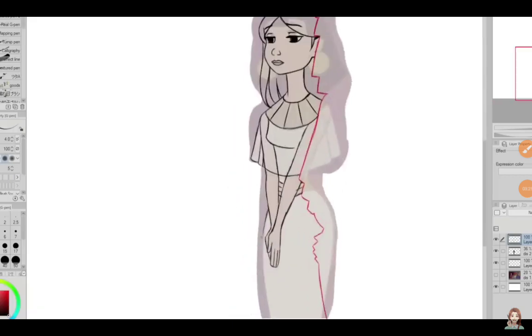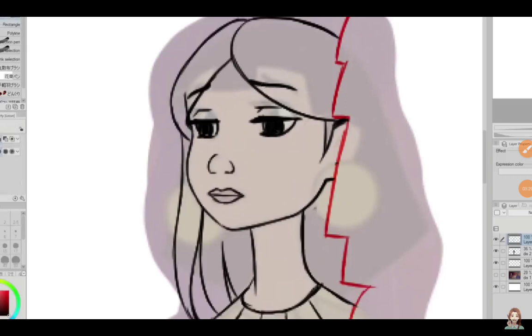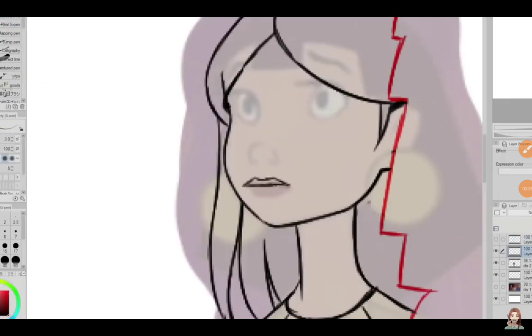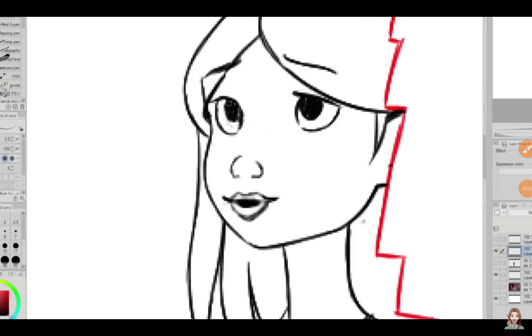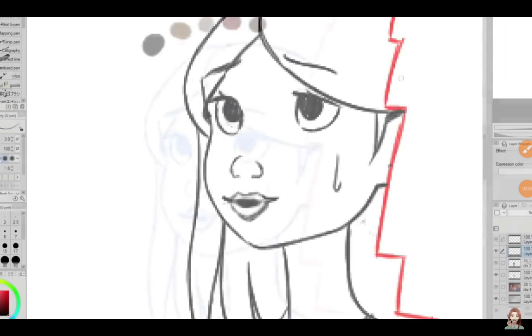So like I mentioned earlier, I drew myself looking disappointed because many of the other girls were disappointed. But then I started thinking to myself, I don't think I would be disappointed if Kuzco didn't want to marry me. And honestly, I would be glad. Probably be kind of relieved. No offense to Kuzco, but yeah, I feel like maybe I'd be kind of happy I wouldn't be forced to marry him. So I decided to change my face to kind of a phew kind of expression, like I'm letting out a sigh of relief.